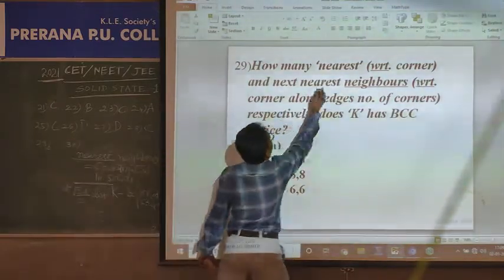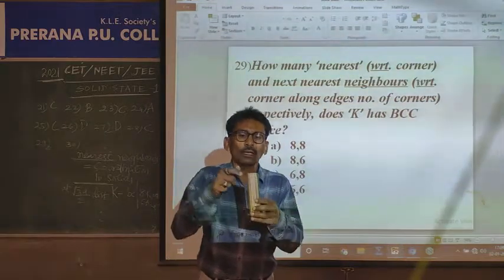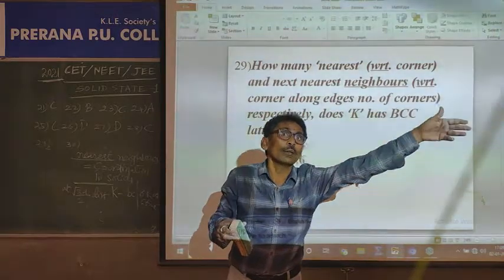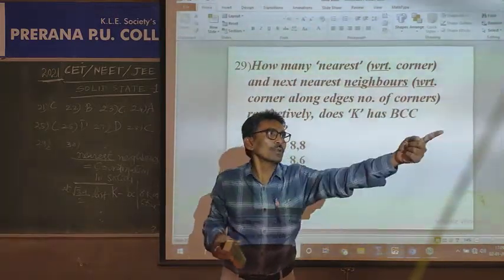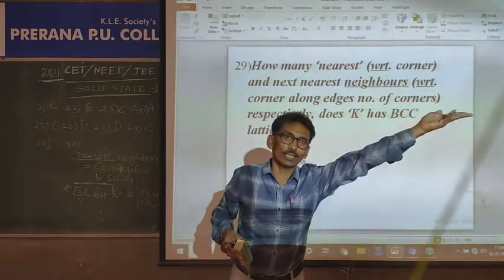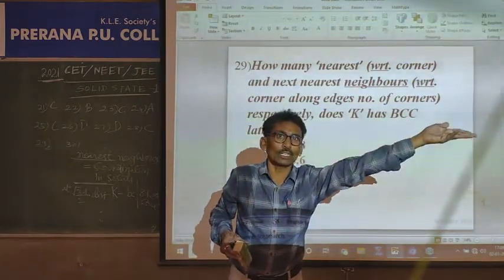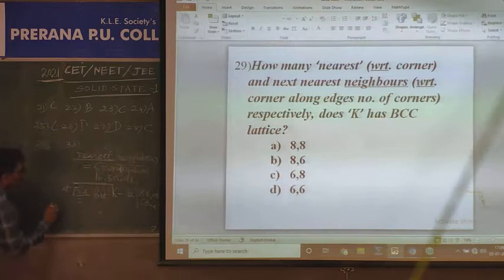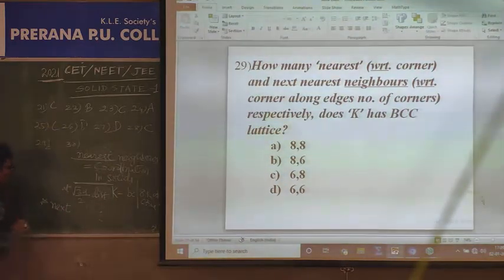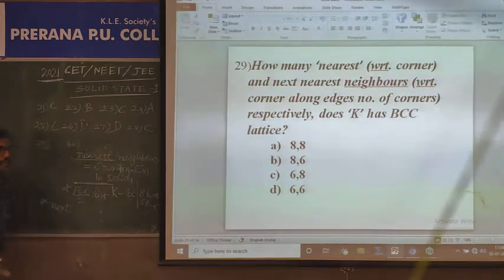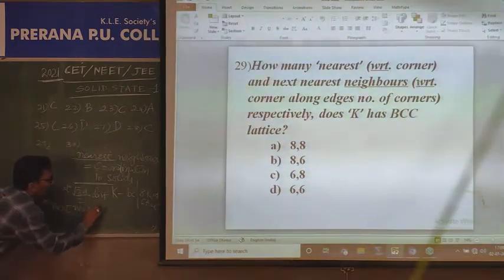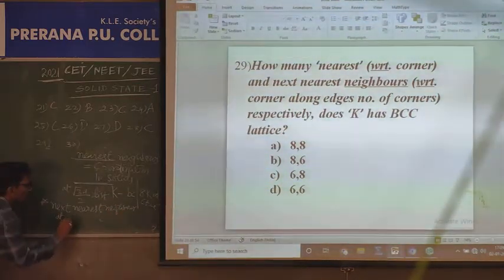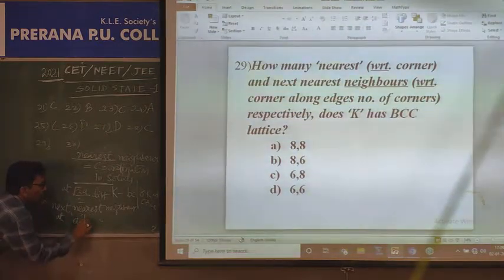8. Next, the nearest neighbor. So here in this unit cell there is a body centered K and in the next unit cell a body centered K. At what distance? From the edge it is a by 2, from this edge to that body center is a by 2, a by 2 plus a by 2, at a distance a.